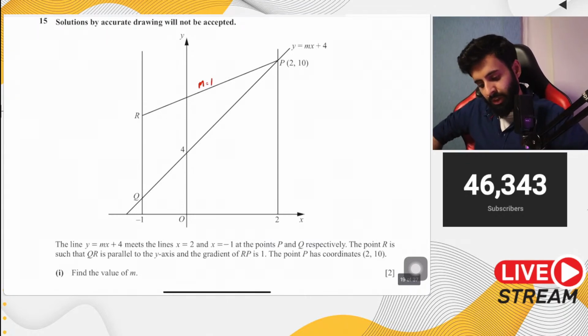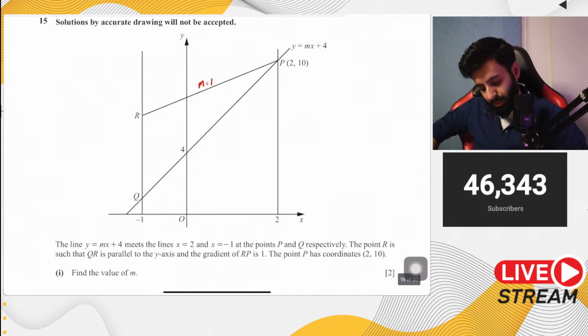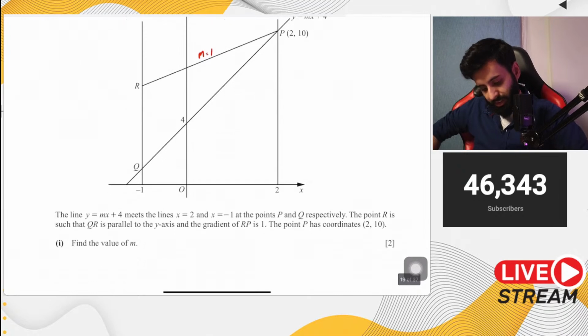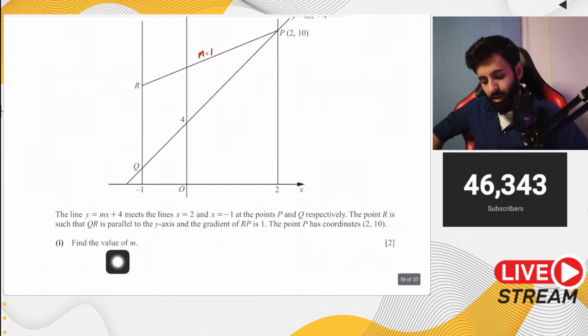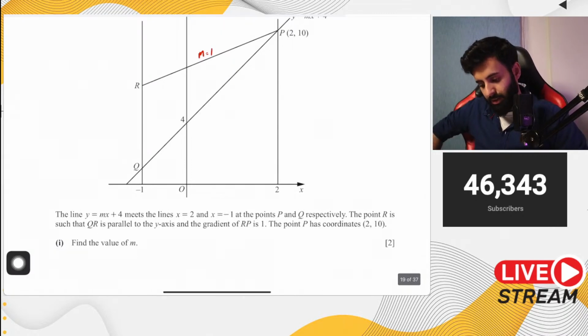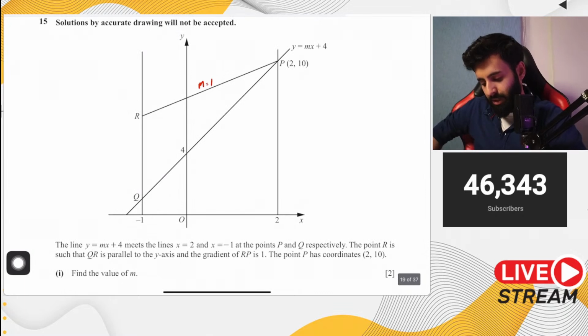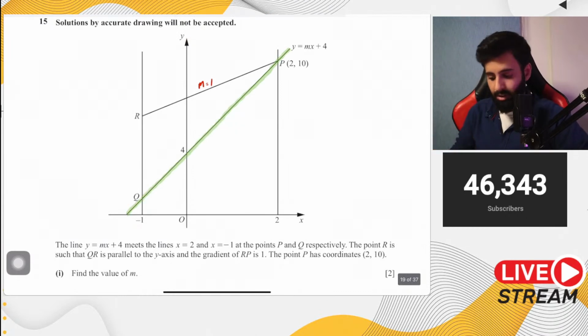Let me show you. First let's read the question, then we'll see what's what. Then it says the point P has coordinates 2, 10. Then it says find the value of M. So if you notice, M is basically the gradient of this line, the line that I'm now highlighting in green. So this line has gradient M.